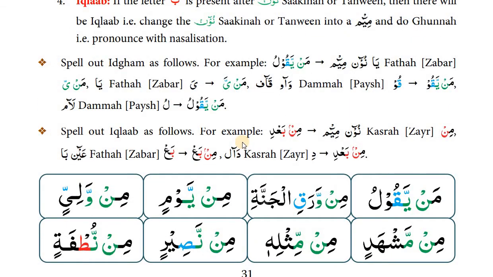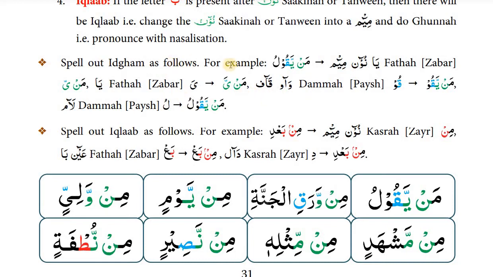Okay, next one. Spell out idgham as follows. For example, mim, noon, ya, zabar, may, ya, zabar, ya, may, ya, qaf, waw, pesh, qu, may, yaqu, lam, pesh, lu, may, yaqulu.